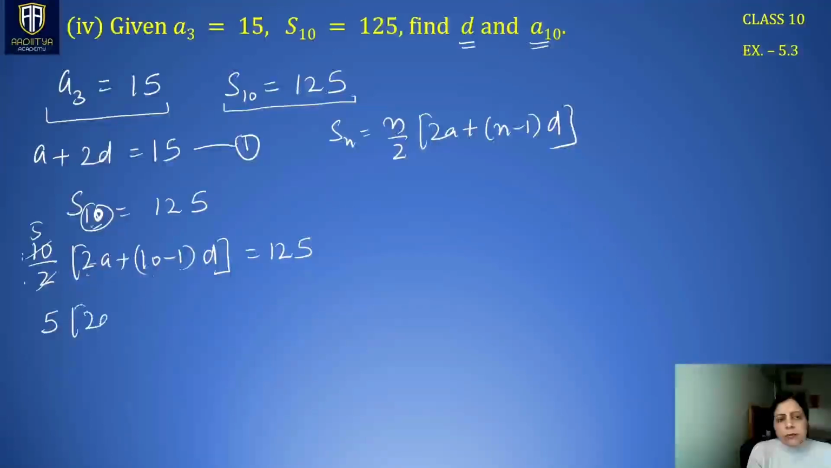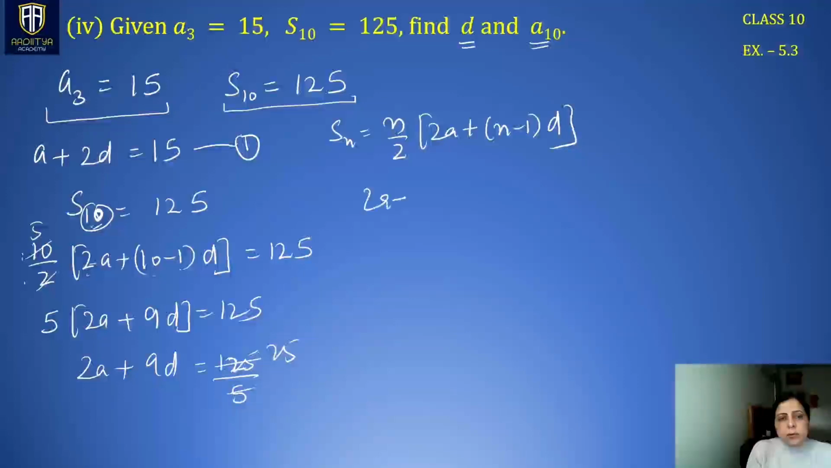5 times 2a plus 9d is 125. So we can write 2a plus 9d is 125. Take this 5 to the right hand side in division. So this becomes 25. So we have 2a plus 9d is 25. This is your second equation. From the given information, we have derived these two equations in two variables. We can solve them.